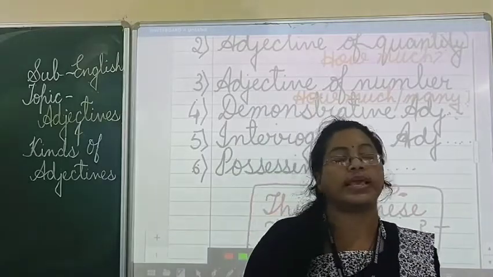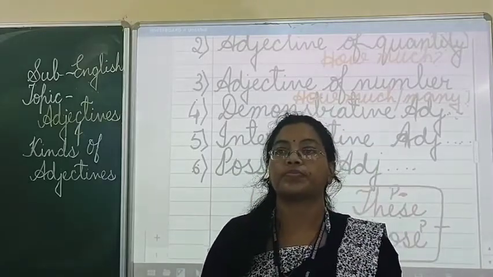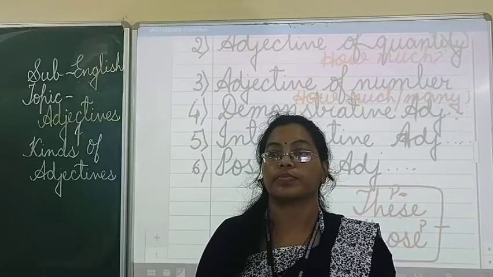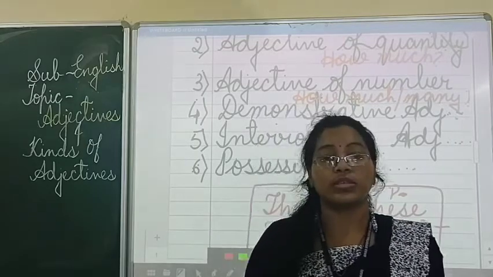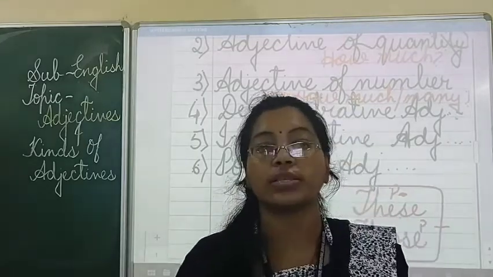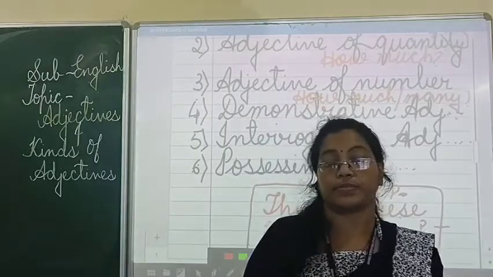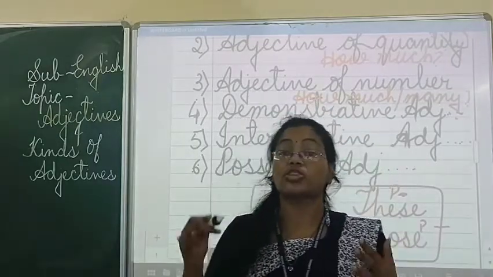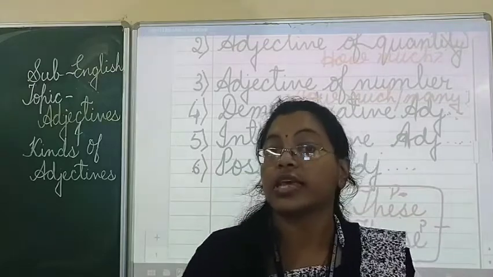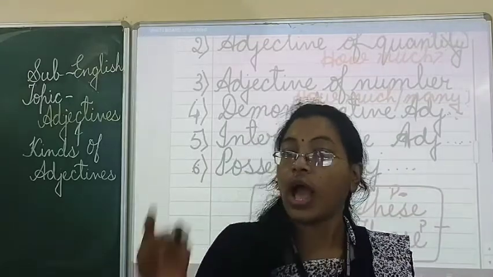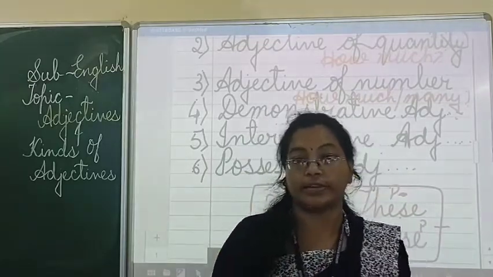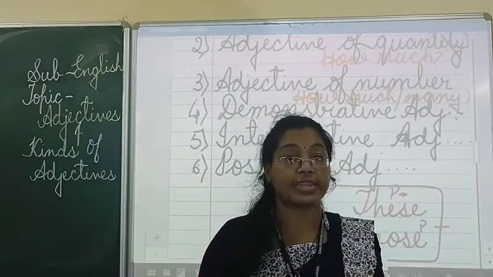If suppose I will say, whose wet socks are these? Whose wet socks are these? Here you see, socks is the noun. How is the sock? It is wet. Yes, so it's a describing word.